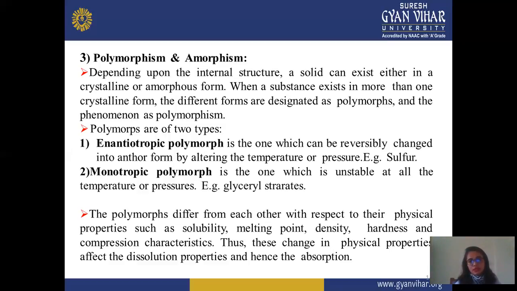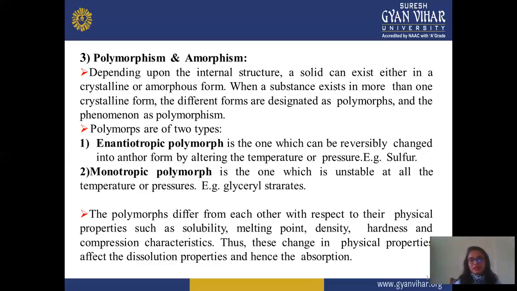It is also of two types, enantiotropic and monotropic. Enantiotropic forms undergo a reversible change with certain temperature or pressure changes. Example: sulfur. But monotropic is always unstable. It does not change at a particular temperature or pressure. Example is glyceryl stearate. Next, polymorphs differ from each other with respect to physical properties such as solubility,